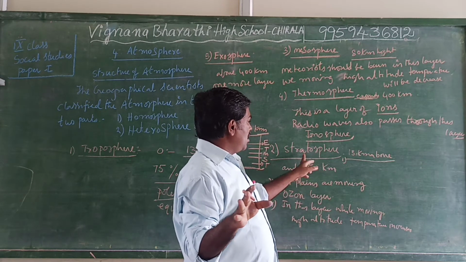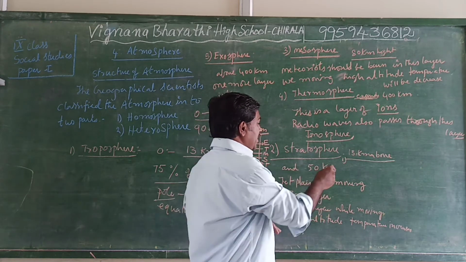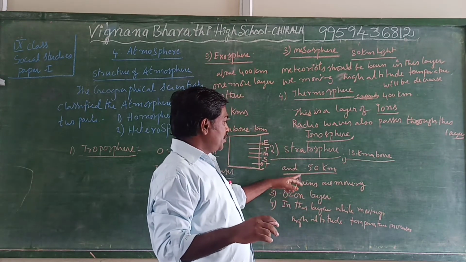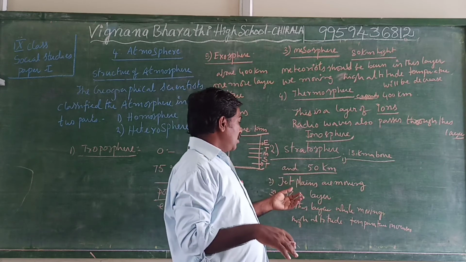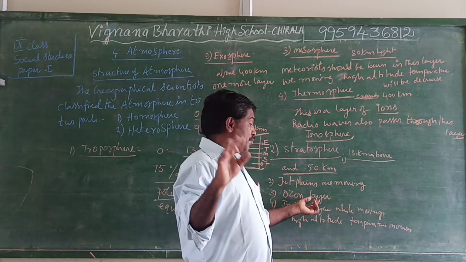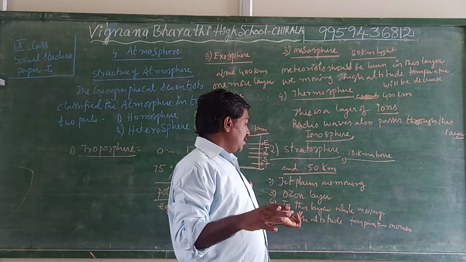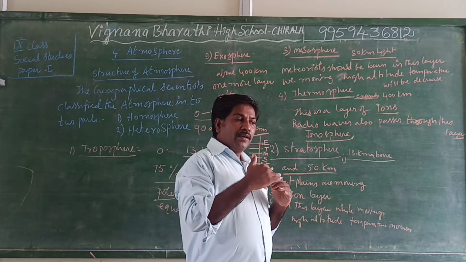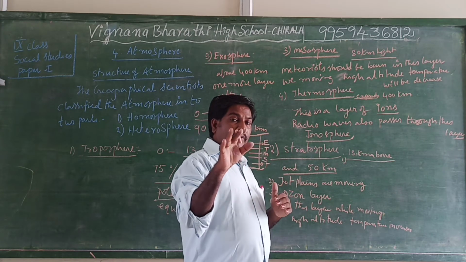Stratosphere expands up to 50 kilometers, and it is an important layer. Jet planes are moving in this layer, and ozone layer is also composed in this layer. And in this layer, the important thing is when you are moving to high altitude, the temperature will be increased.